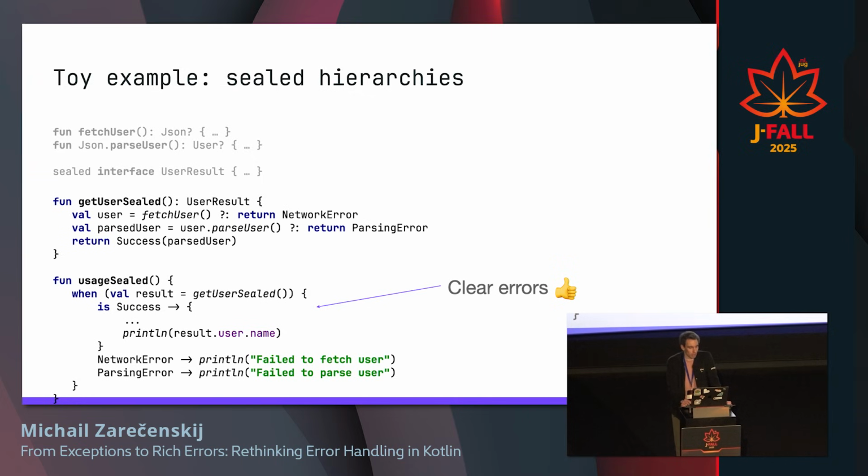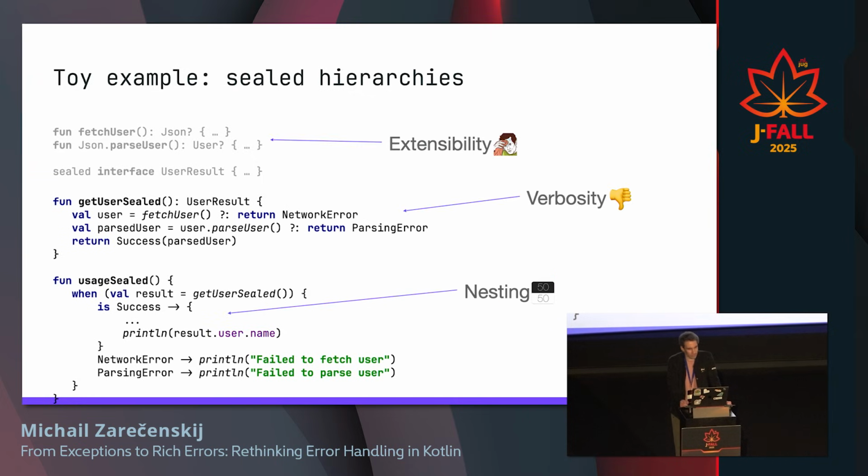It's nice. But the problem is that here we detached our original methods from result computation. So extensibility is not the best part, because if I would love to change my fetch user, I will have to change all these user result combinations and somehow update the callers.